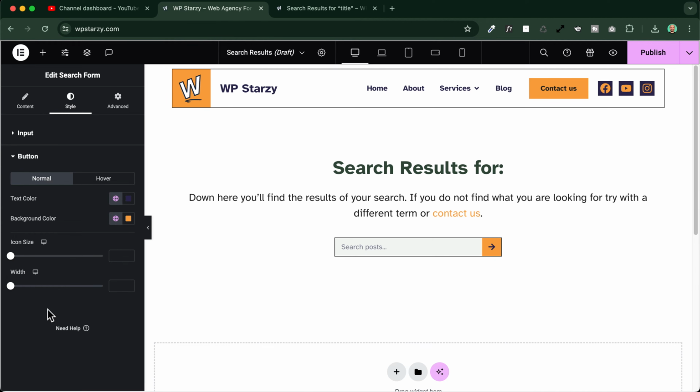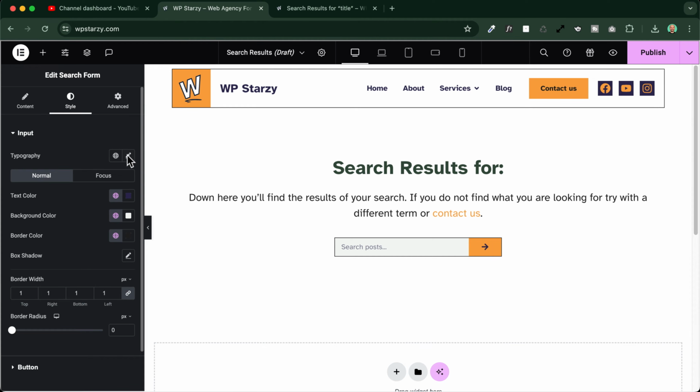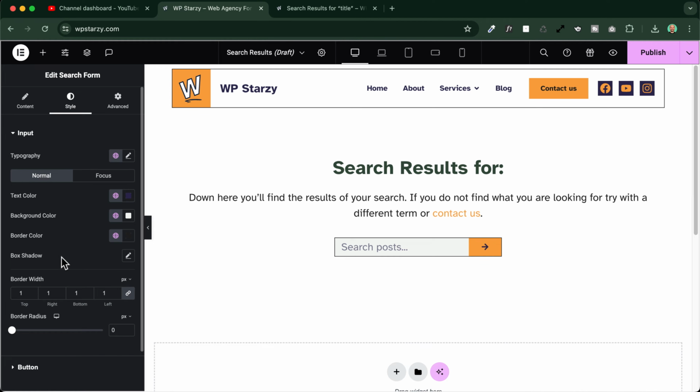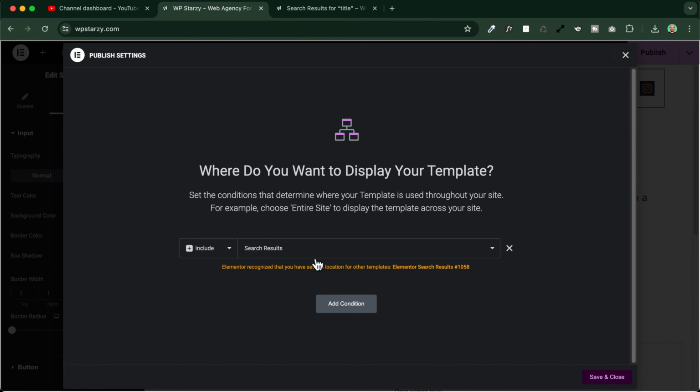Okay, there's nothing. Maybe we can change the width of the button. Yeah, a little bit wider. Perfect. Let's change just the input styling here, typography, make it a little bit more visible like this, and voila, that's it. Publish. I will just save it.